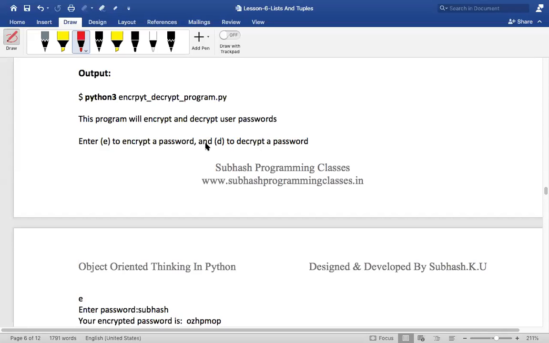A program to encrypt and decrypt a password. I gave you this program so that you read it and understand it. When you read and understand it, without your knowledge, you will automatically get to know a lot of things about whatever I've discussed today.